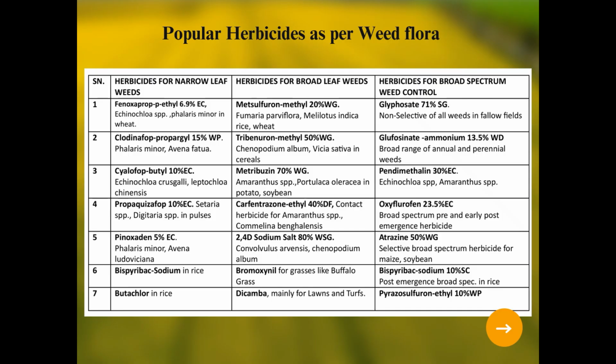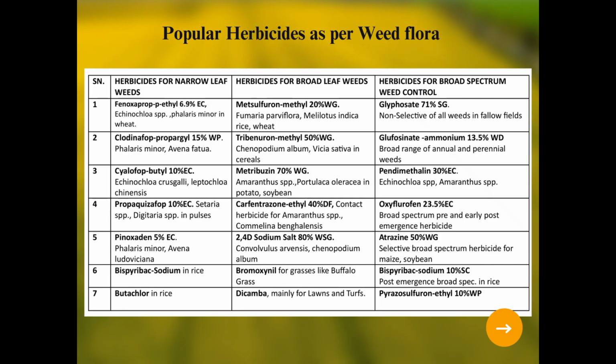Like for the narrowleaf weed, there are fenoxaprop-p-ethyl, which controls Phalaris minor in wheat, clodinafop-propargyl, cyhalofop-butyl, and fenoxaden, which controls Phalaris minor and Avena ludoviciana in wheat. The bispyribac sodium is the most popular herbicide in rice for the control of narrow leaf weeds, and this is applied as a pre-emergence.